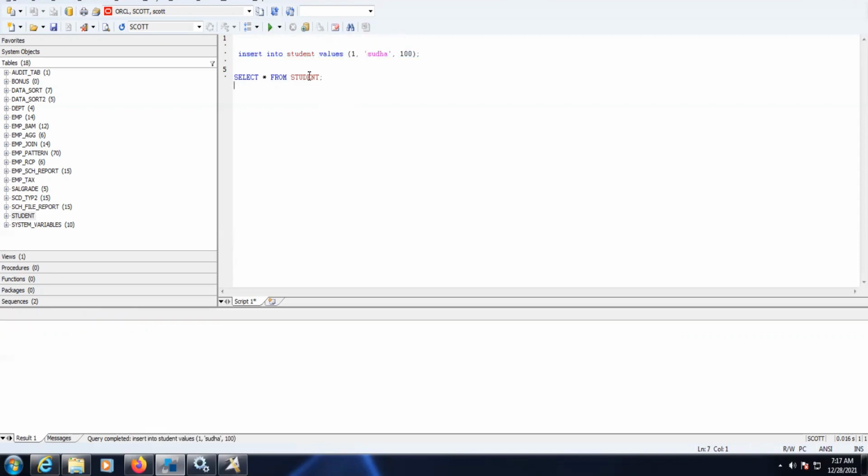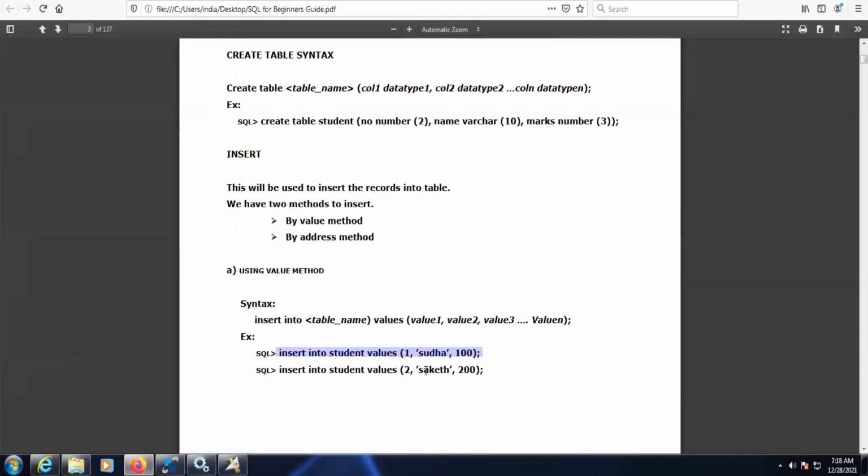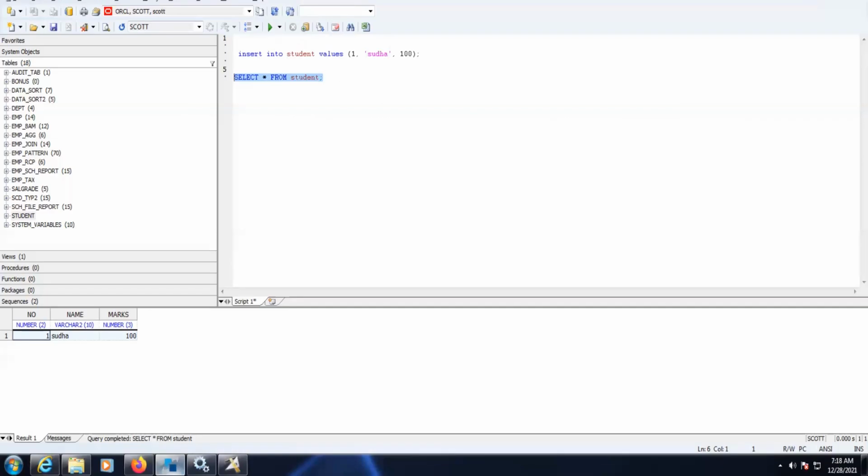Here we are inserting the data, and now we can see the record got inserted. Now let's insert another record: I will add number 2 and marks 200.